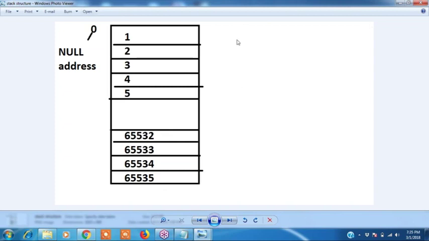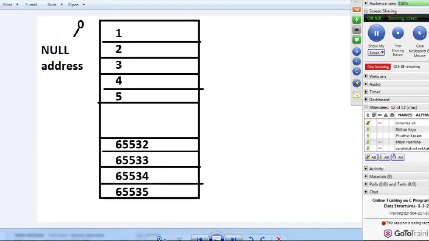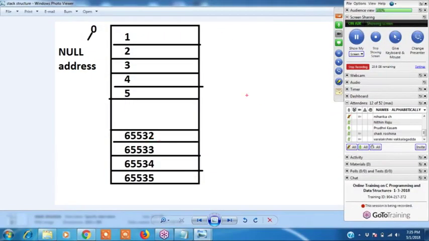Whenever we are storing data, where will the data go? If I want to store x, x is 5. Where will this x value be stored? Always it goes down. Are you following? Is it clear, guys? Yes, sir. When we are storing data, it always goes down.